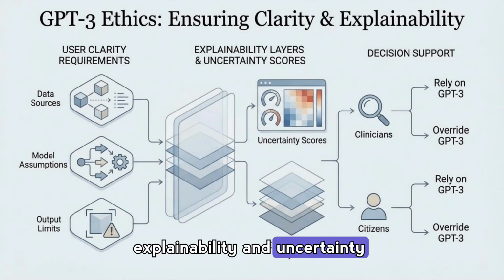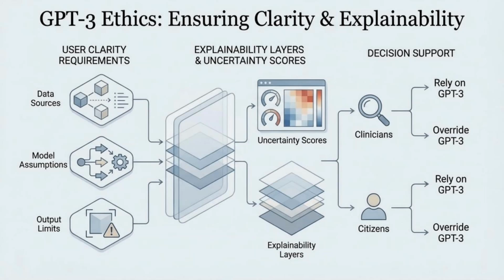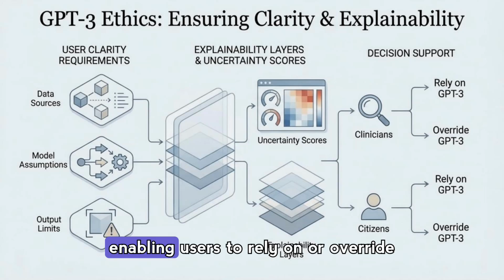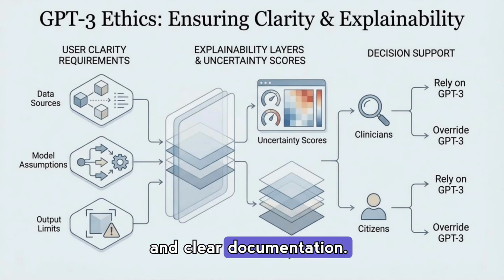Ensuring clarity and explainability means surfacing data sources, model assumptions, and output limits, then converting that into layered explainability and uncertainty scores. The flowchart shows how those layers feed decision support for clinicians and citizens alike, enabling users to rely on or override model suggestions based on transparent confidence indicators and clear documentation.